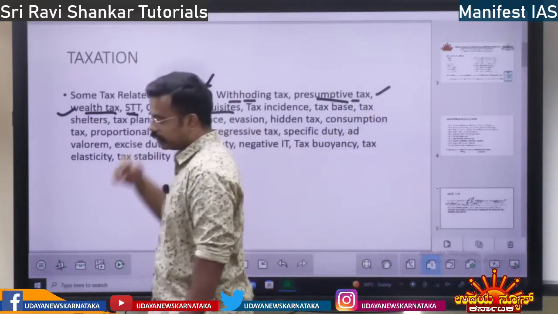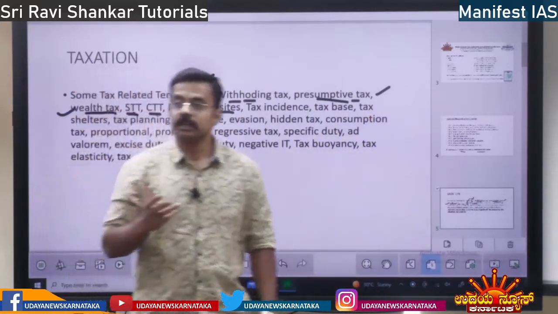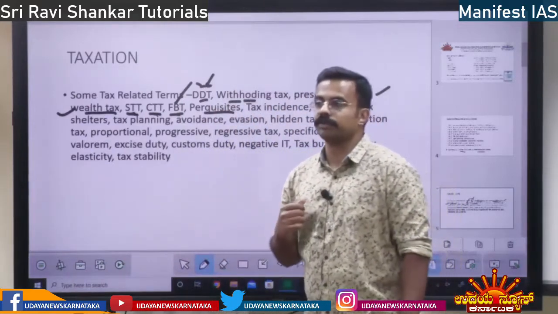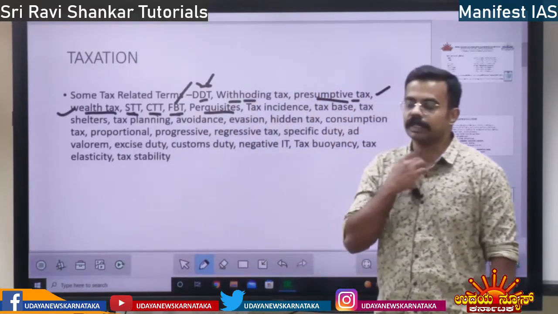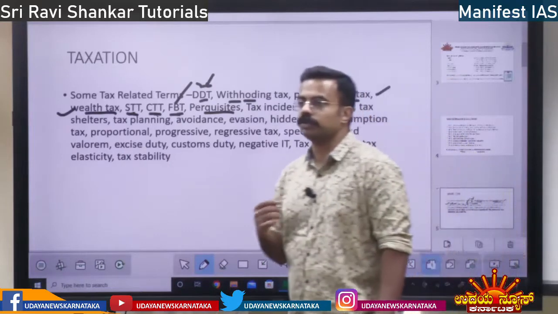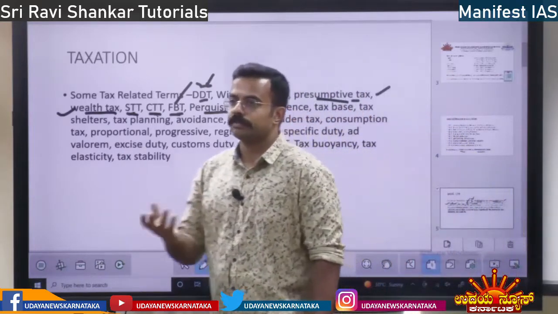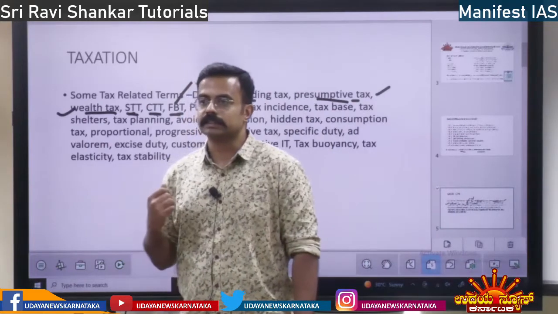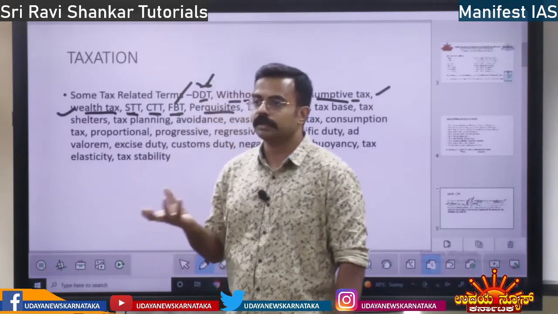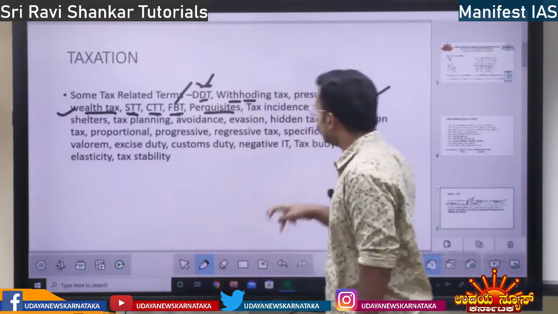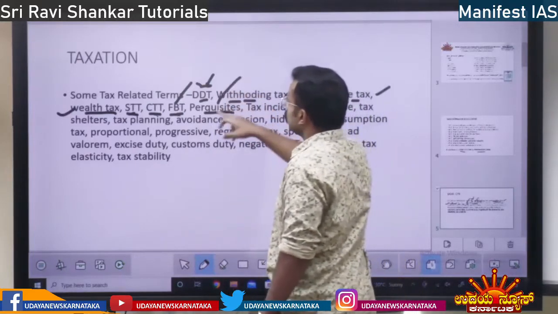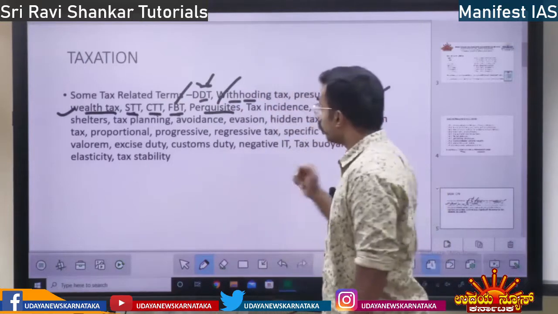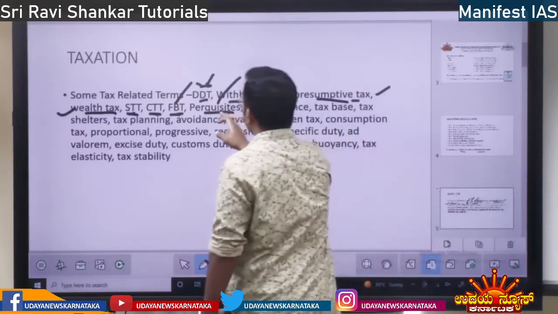Perquisites means similar to perks. Companies give you so many perks, right? If you are part of a company, they are going to give some shares to you, and also some facilities like gym, transport, so many things, and goodies and free gifts, everything. Also free travel, holidays, and all those things. Upon that, tax is imposed, that is perquisites.